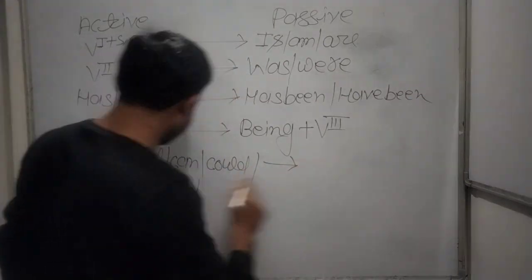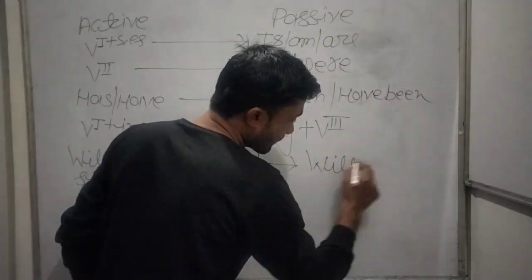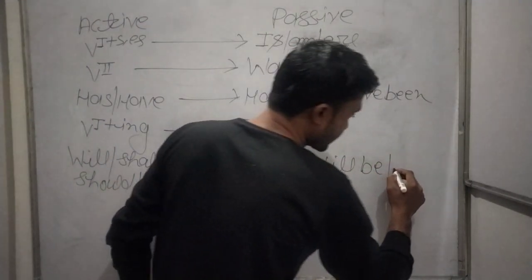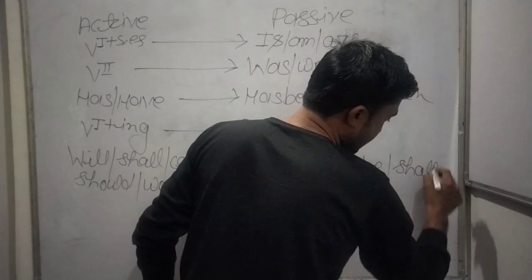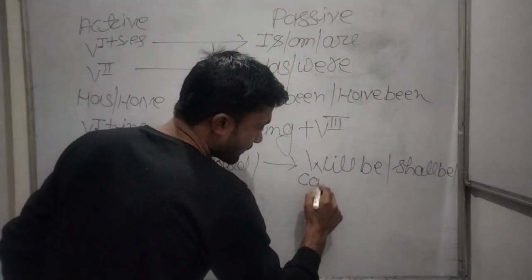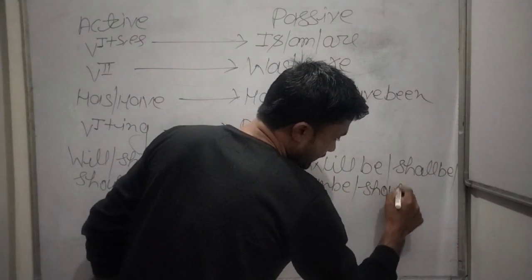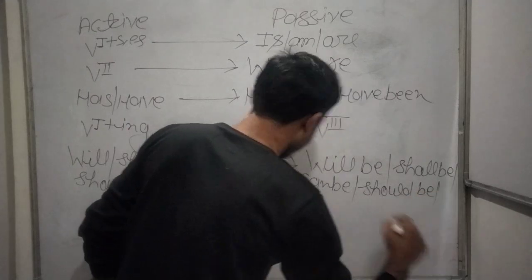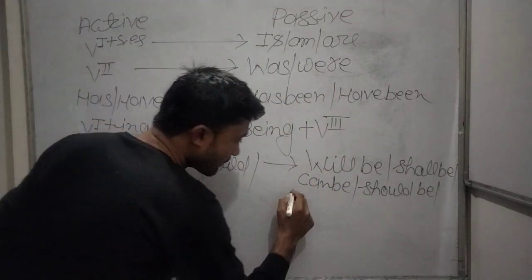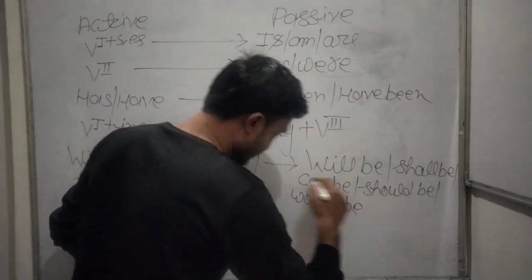Will will be converted into will be, shall changes into shall be, can into can be, should changes into should be, and would changes into would be.